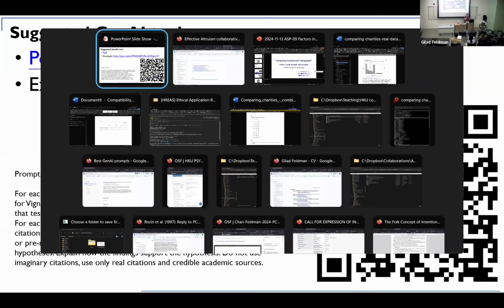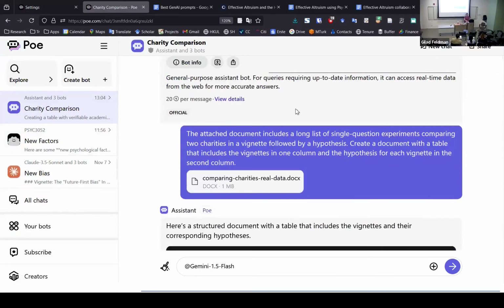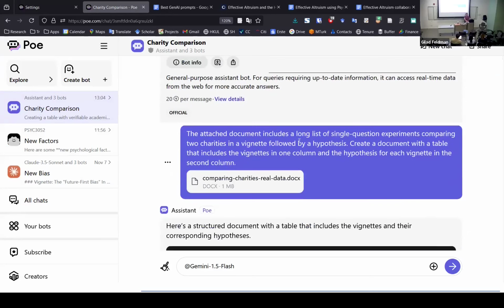Okay, so I'll try and show you a little bit of what I've been doing with this. This is what it looks like. So basically POE, you can open a bunch of different bots. So you can decide which bot you want to work with. I work with, for this one, ChatGPT 4.0 mini 1 to 8K, something like that. So I'll show you how I got started.